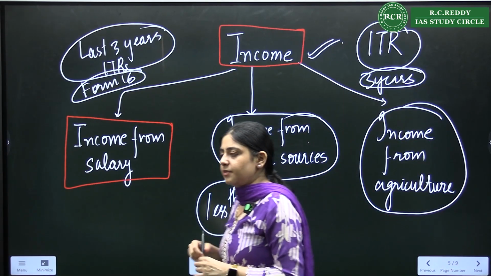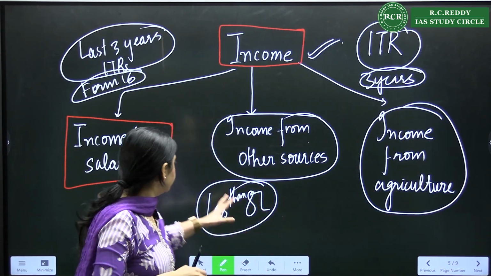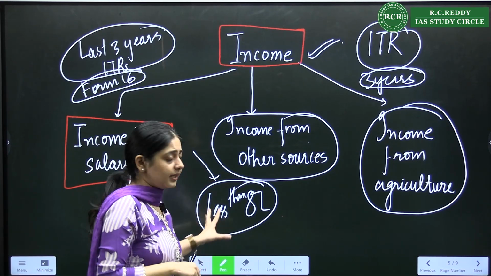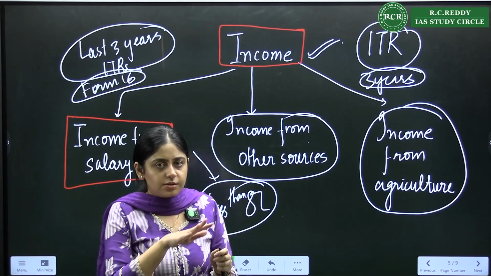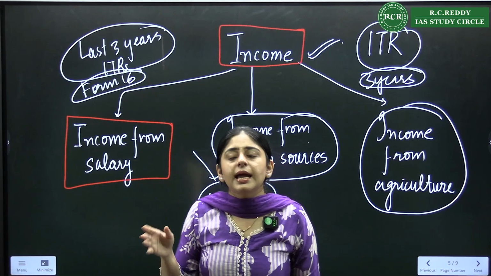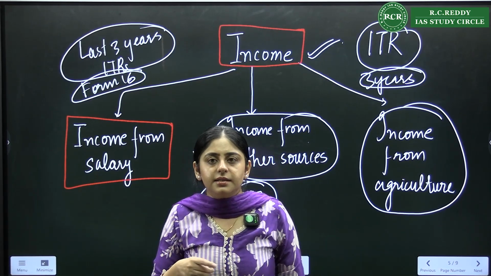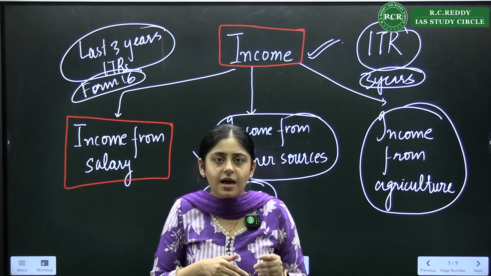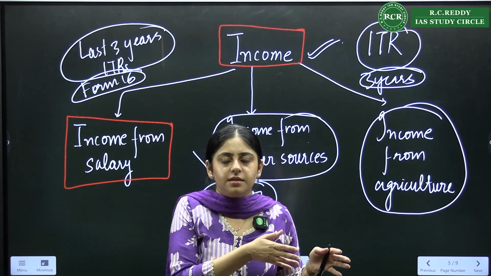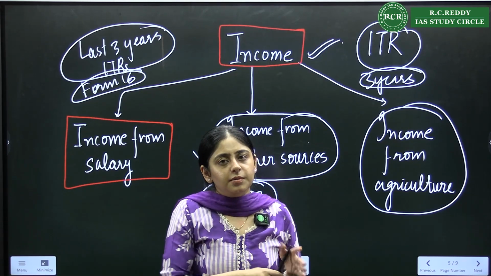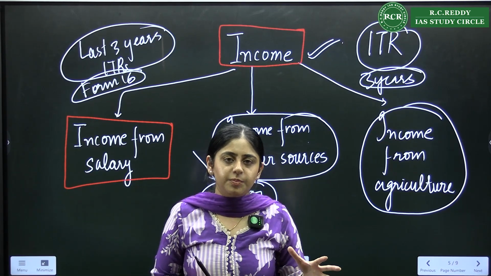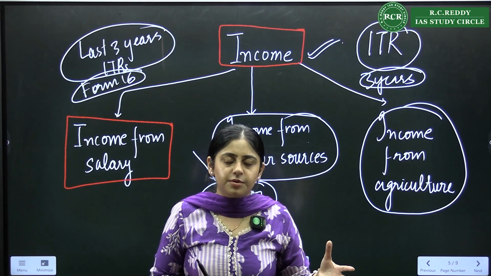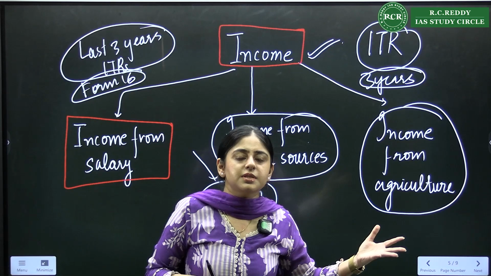When I'm saying, for example, that the income from other sources should be less than 8 lakh rupees, you will look at the last 3 years. Even if in 1 year the income is less than 8 lakh rupees, say it is 7 lakh in one year, and for the most current year it is 9 lakh, then 10 lakh, and the last year it was say 6 lakh.